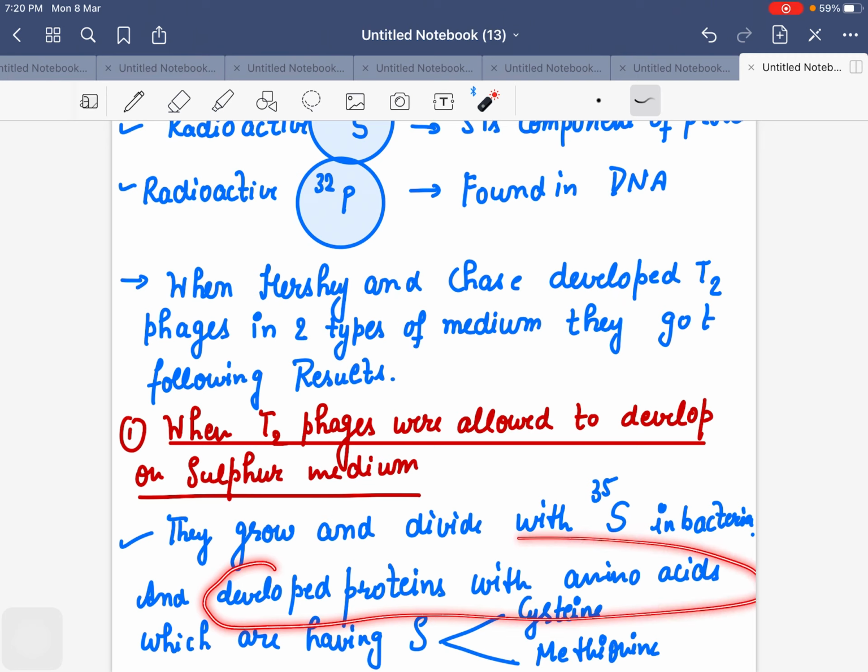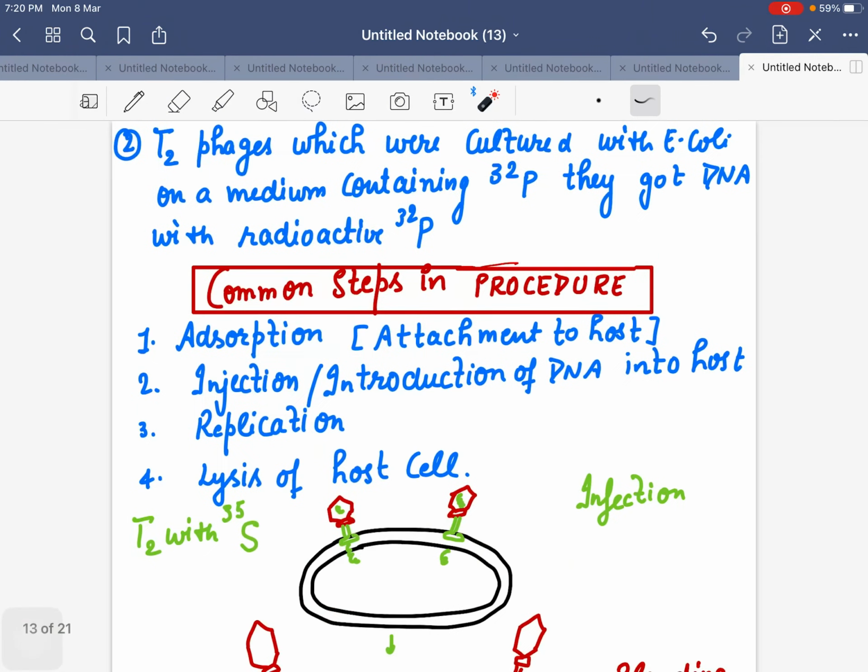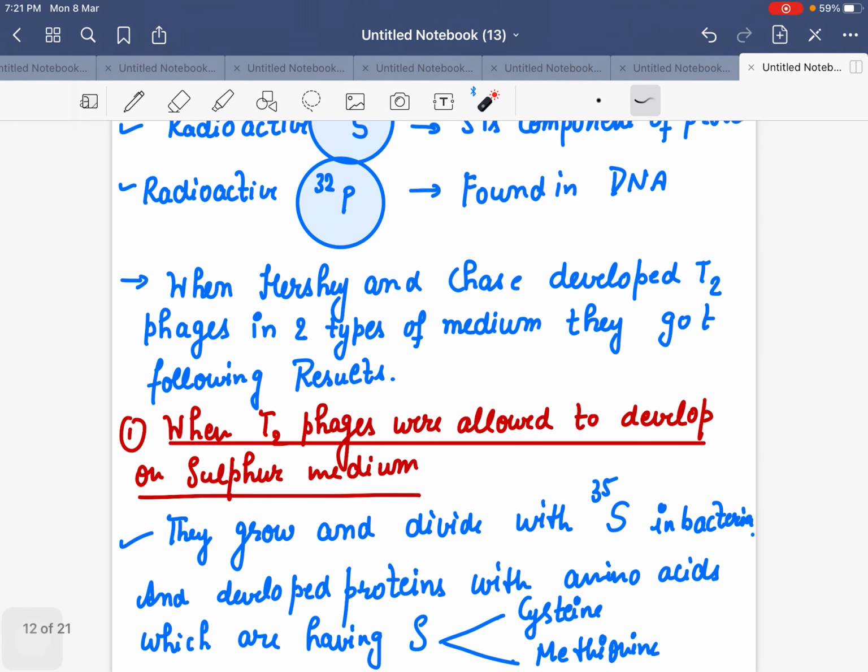It was seen that they developed proteins with amino acids containing sulfur. There are two sulfur-containing amino acids, cysteine and methionine, right? Then T2 phages were cultured with E. coli on a medium containing phosphorus 32.